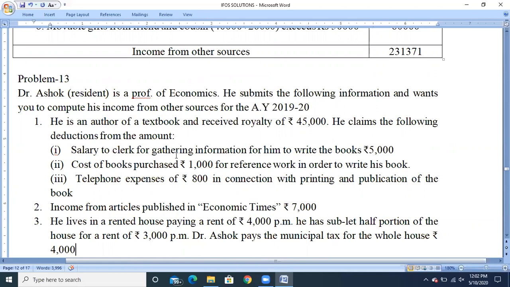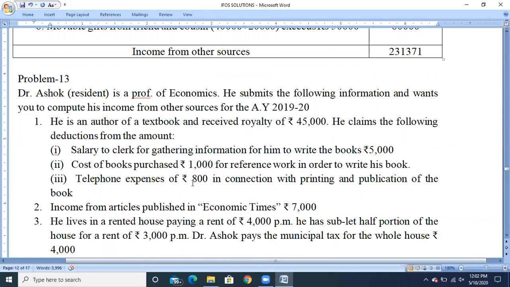So they have given the deductions information. First one, salary to clerk for gathering information for him to write the book. So it is related to income, correct? Because he is earning the income on royalty of the textbook, and the expenditure has been incurred by the assessee purely related to the textbook. So this can be claimed as deduction. Rupees 5,000 will be deducted. Second one, cost of books purchased. Again, it is related to textbooks. So again, it can be claimed as deduction under section 57.